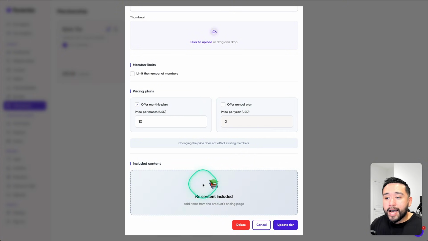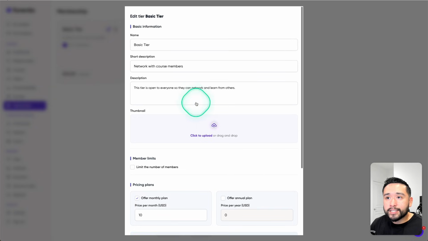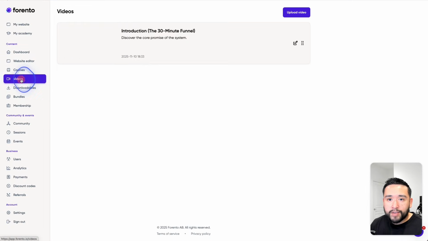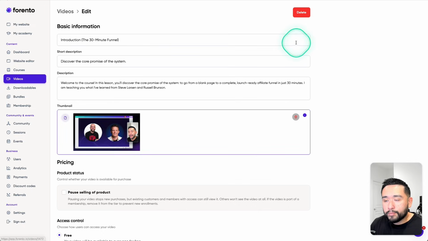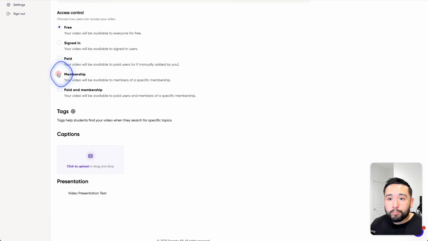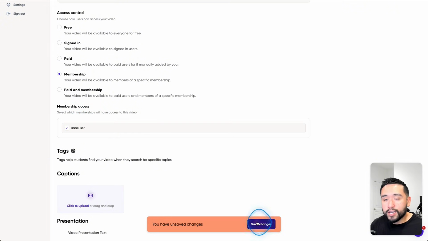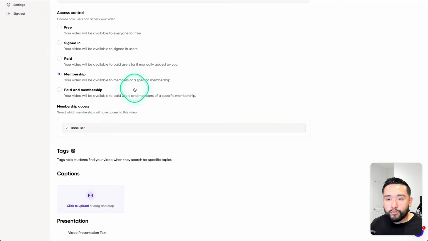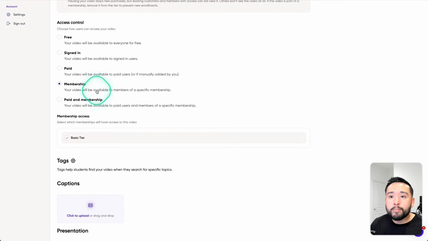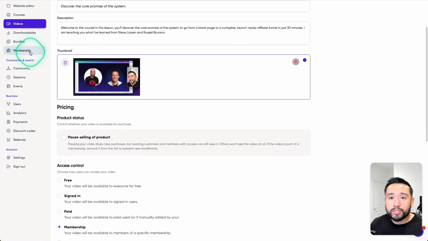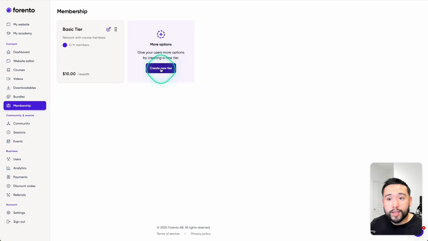And this is where the content is for this specific tier. Okay, so add items from the product's pricing page. So if I go cancel, and if I go to video, for example, click on edit, and if I click on membership, then I can select basic tier. Okay, so this video is only available for people who are in the basic membership tier. So that's how you can create content for specific membership tiers. So I think that's pretty cool.